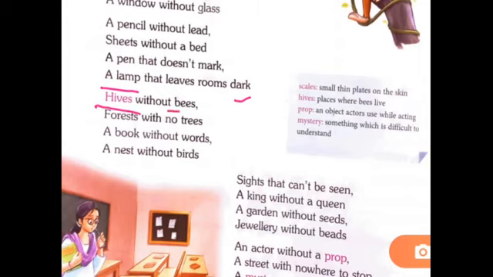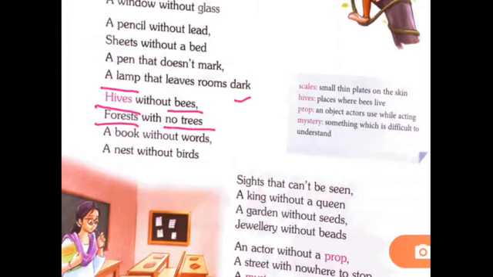A hive without bees. That means if there is a hive, okay, but there are no bees, then what is the use? No use. That means the hive will be useless, right? A hive is a place where bees live, right? That means if there are no bees, the hive will be useless. Come to the next line.